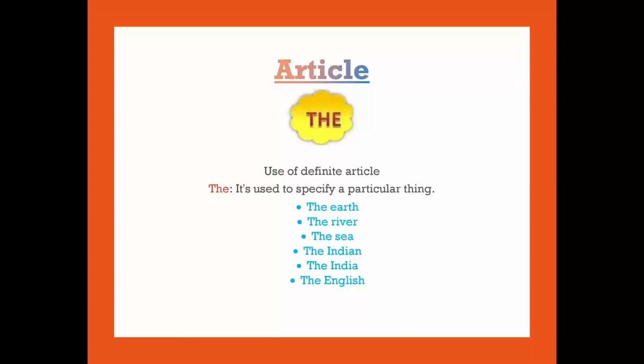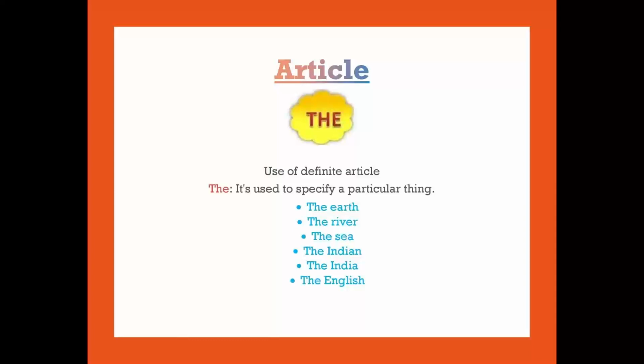We can use the before rivers, seas, canals, deserts, valleys, ships, trains, people in a country, countries. Okay, before these things we can use the definite article. For example, the Ganga, the Indians, the Chinese, the English, the India, the USA, etc.